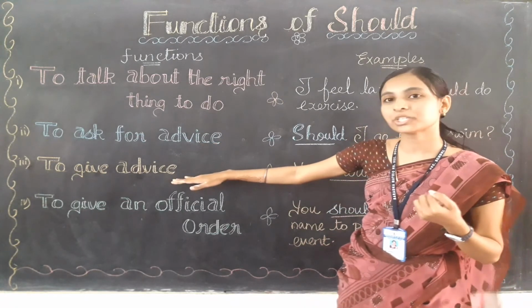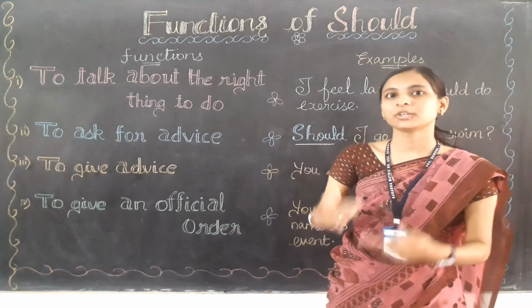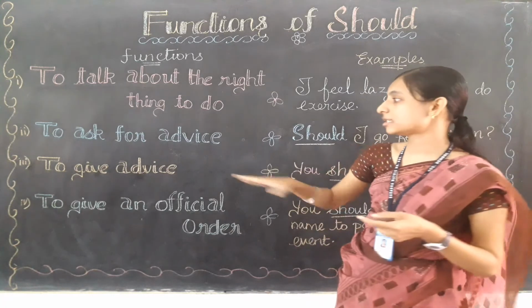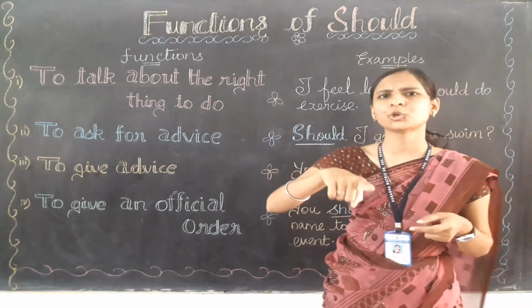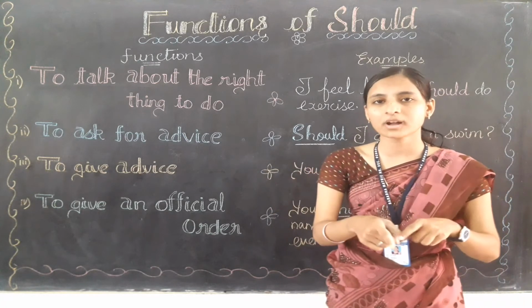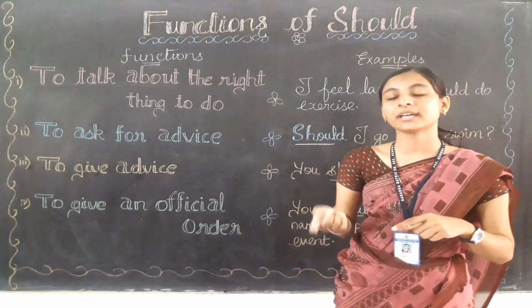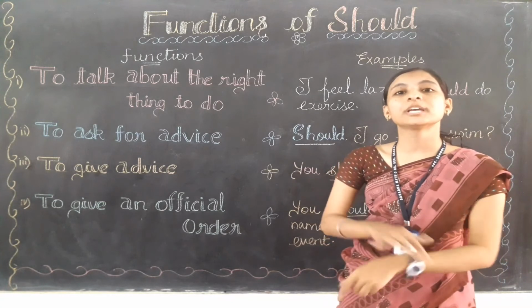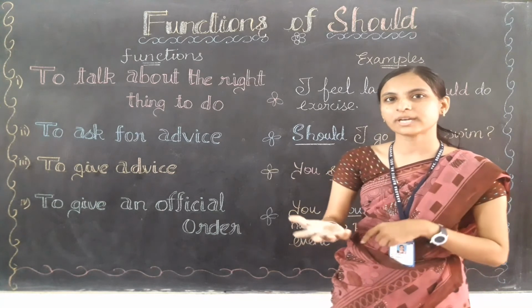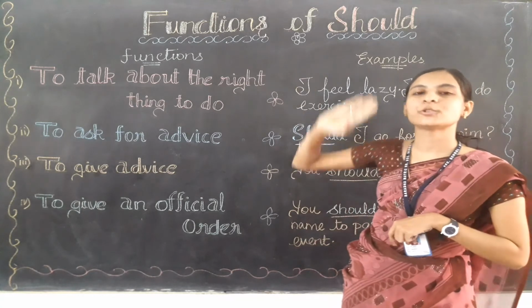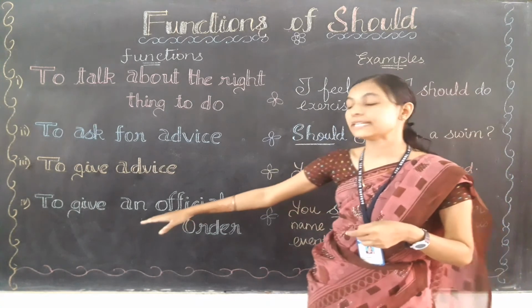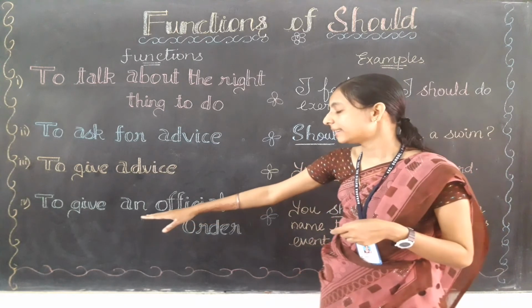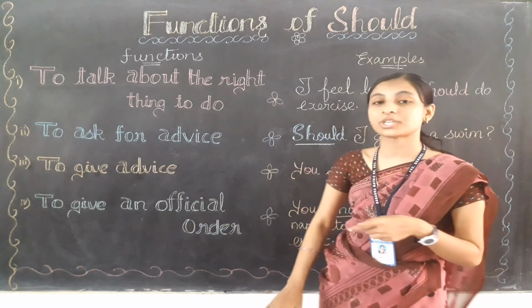What is the third function? To give advice. You are going to give advice. See, here you can say that you should play very well, you should work hard, you should read every day. So when we are giving advice to others, in those sentences also we can use should. Clear, children? Okay, let's learn the last function, that is to give an official order.